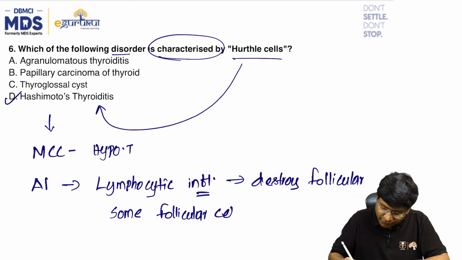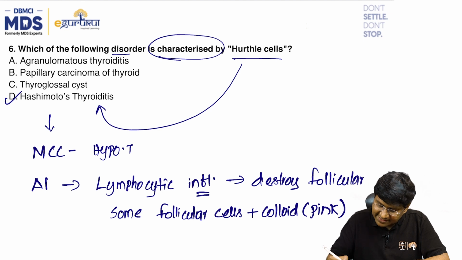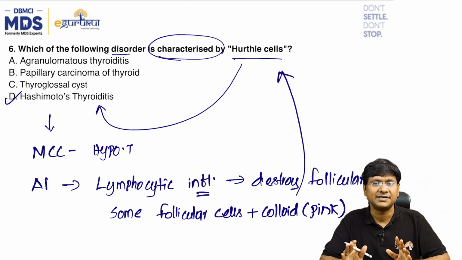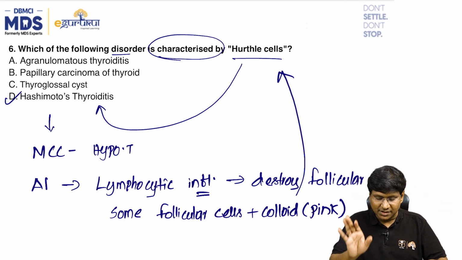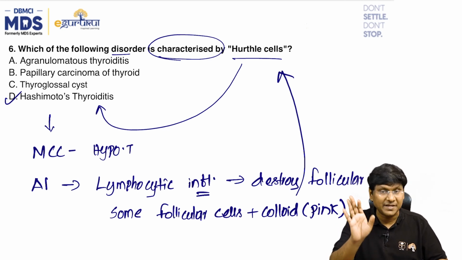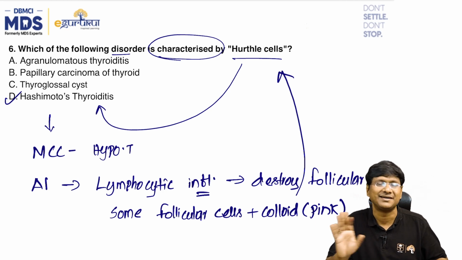But some surviving follicular cells are filled with a pink colloid. The surviving follicular cells which are filled with pink colloid are called Hurthle cells and are present in case of Hashimoto's thyroiditis. So this is the characteristic feature of Hashimoto's, where you have the presence of the Hurthle cells.